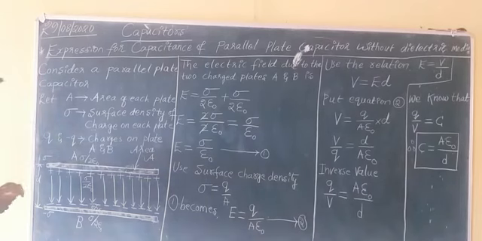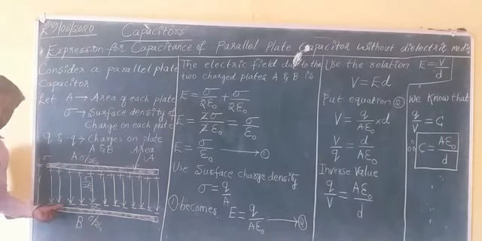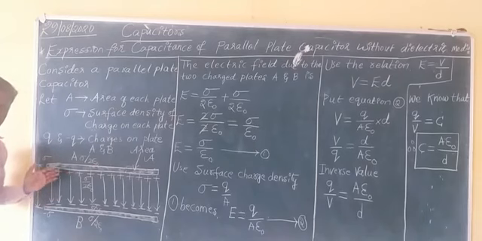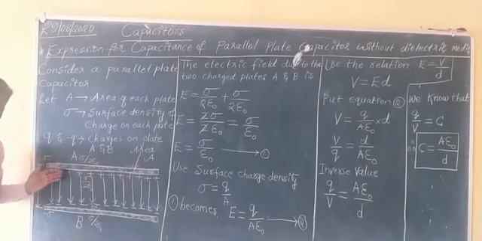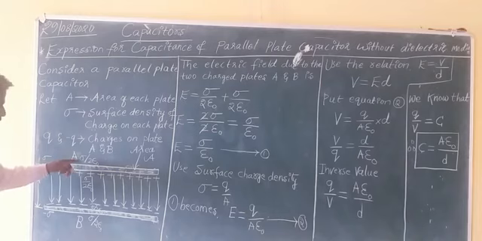Since d is very small compared to the area of each plate, this complete system can be considered as an infinite plane sheet.